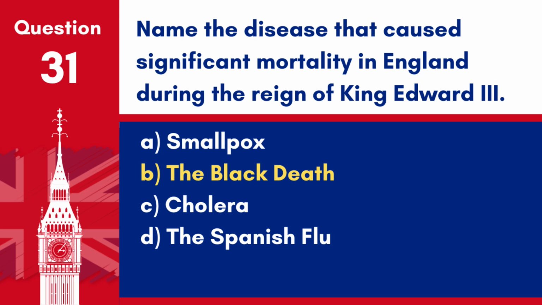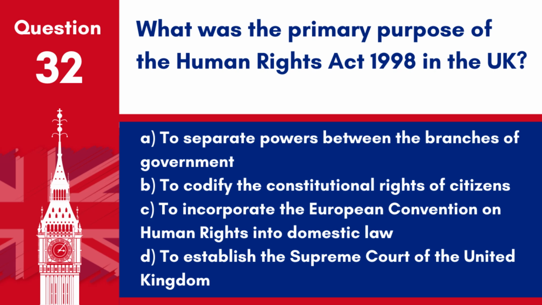Question 32. What was the primary purpose of the Human Rights Act 1998 in the UK? A. To separate powers between the branches of government. B. To codify the constitutional rights of citizens. C. To incorporate the European Convention on Human Rights into domestic law. D. To establish the Supreme Court of the United Kingdom.